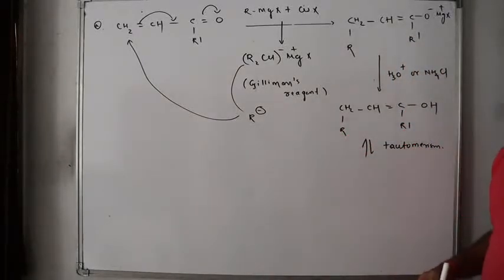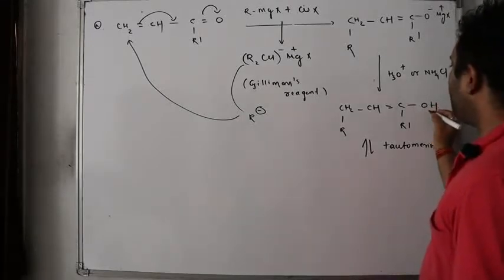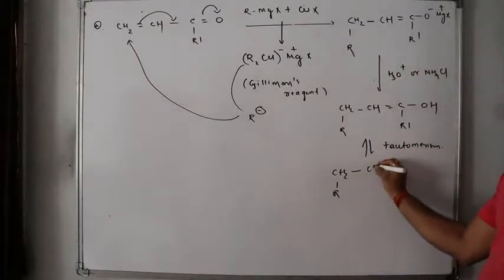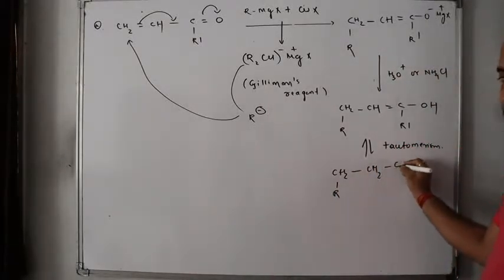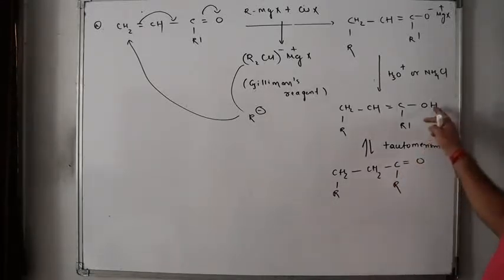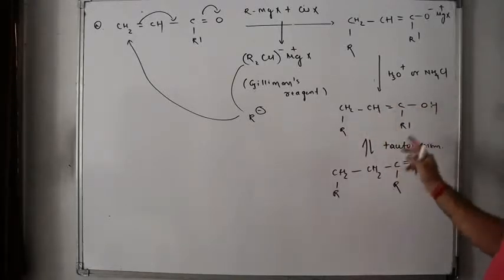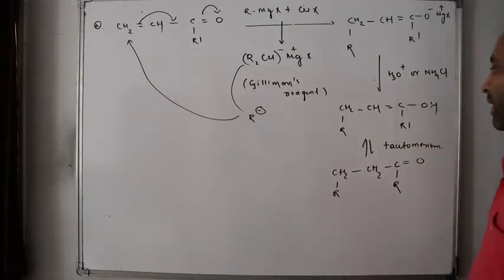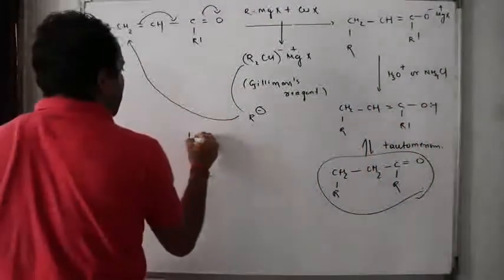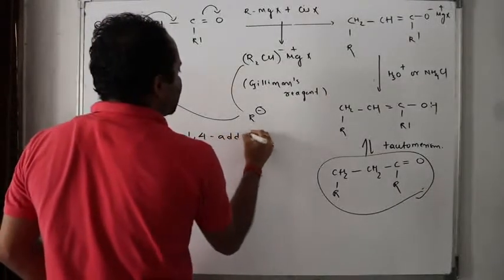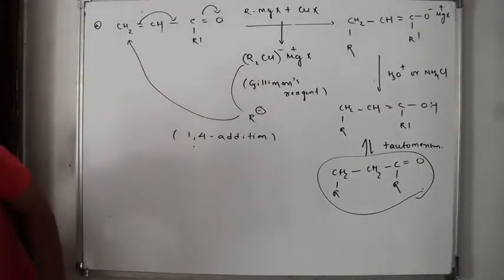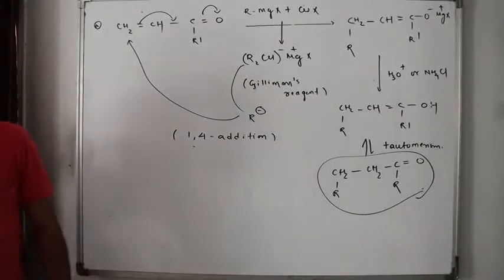By tautomerism, this H will come here and we'll get CH2 R single bond CH2 C R dash double bond O. This is a 1,3 hydride shift, tautomerization occurs. Did I get the final product? Clear? This is a clear-cut example of 1,4 addition.